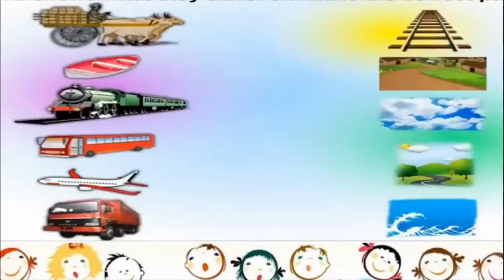Let us try and match now certain means of transport to the places where they are used. So the first one is a bullock cart. So where do you think people go around in a bullock cart? On a kacha rasta. See, a rough village road. The second one is a boat. So where do boats sail?